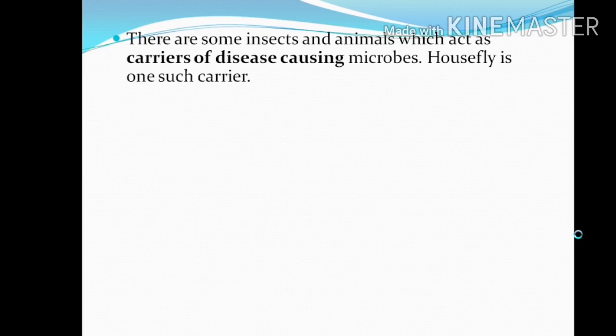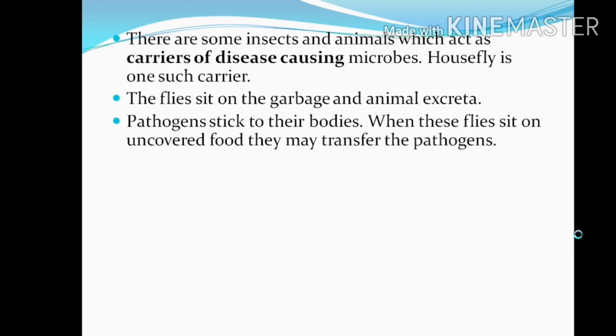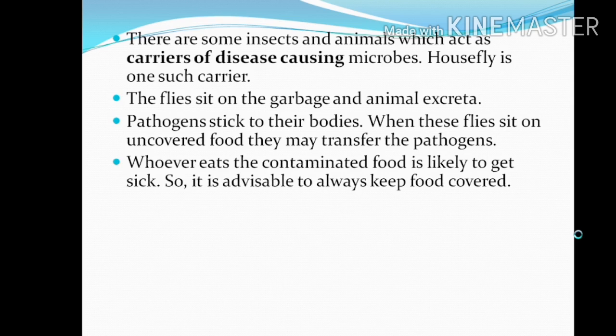There are some insects and animals which act as carriers of disease causing microbes. For example, the housefly is one such carrier. The flies sit on garbage and animal excreta, and pathogens stick to their bodies, specifically their legs. When these flies sit on uncovered food, they may transfer the pathogens. Pathogens can enter our body through uncovered food, and by mistake or accident we become ill.